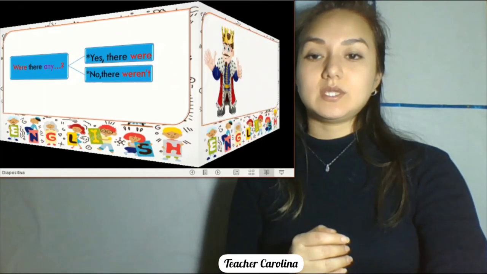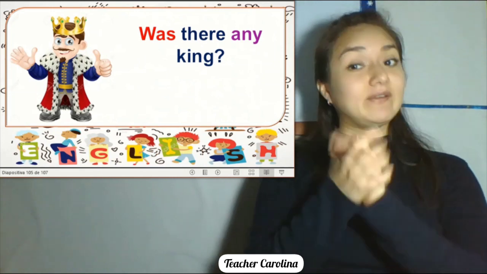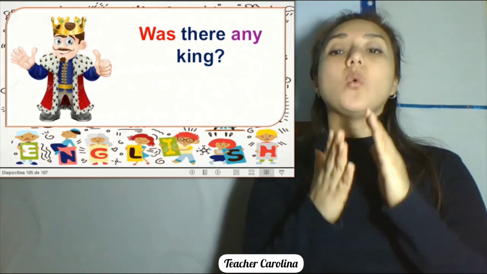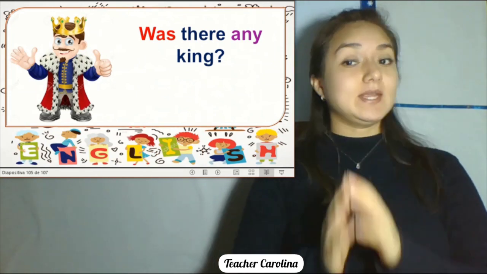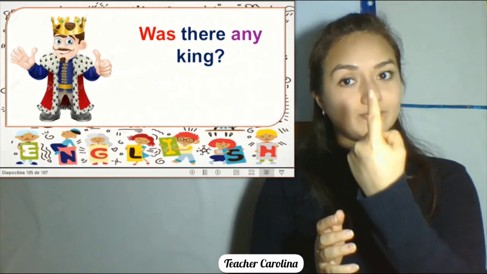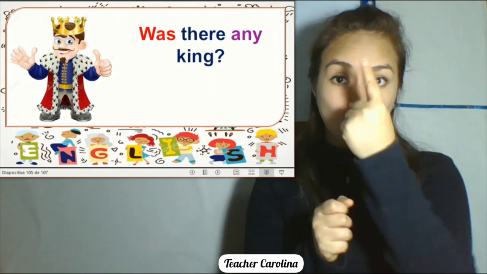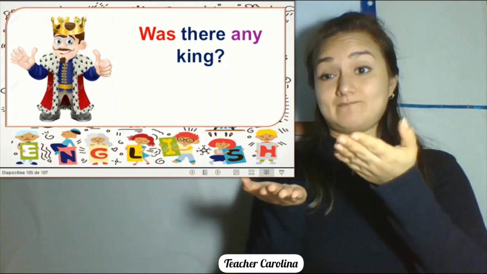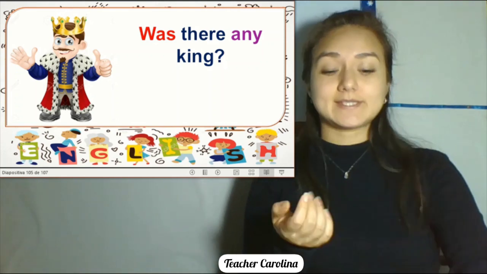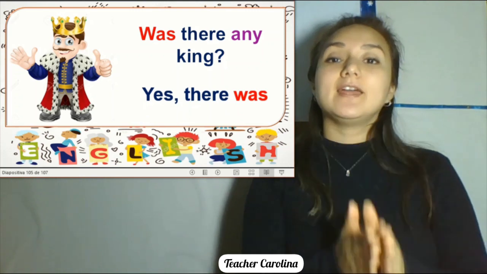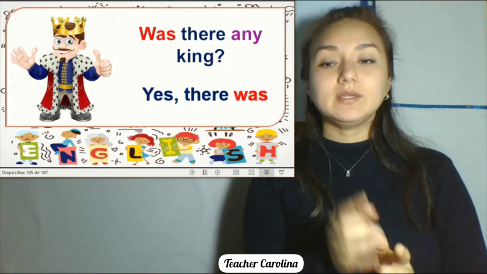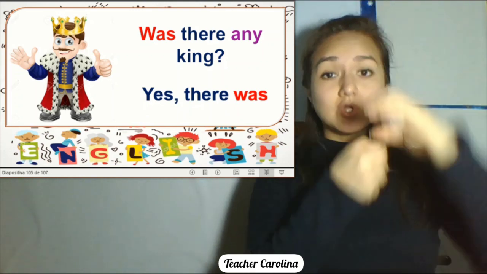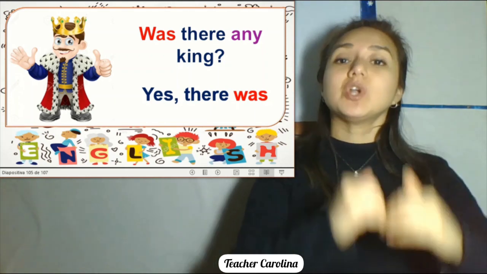As you can notice in there. So we have in here an example. Was there any king? Only one. For that reason you have was. Was there any king? According to the picture, yes. So, yes, there was, right? Take a look. My question was, my answer was.